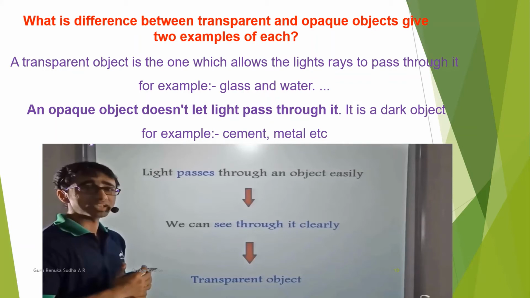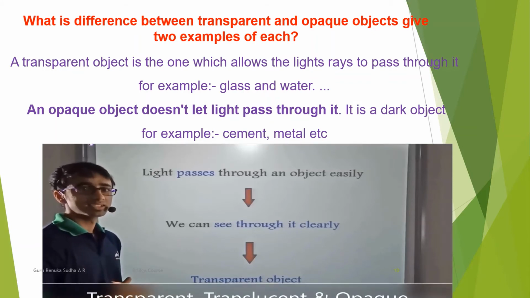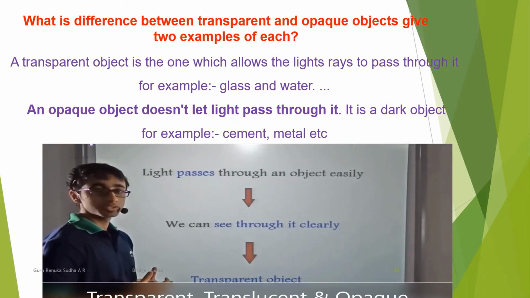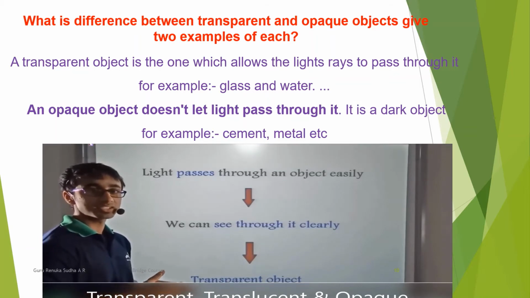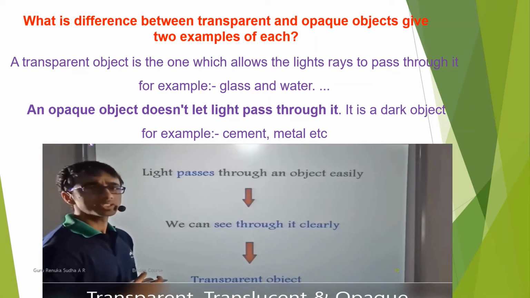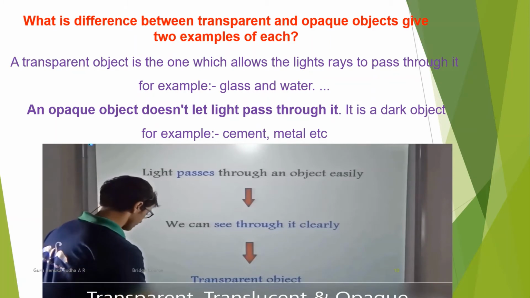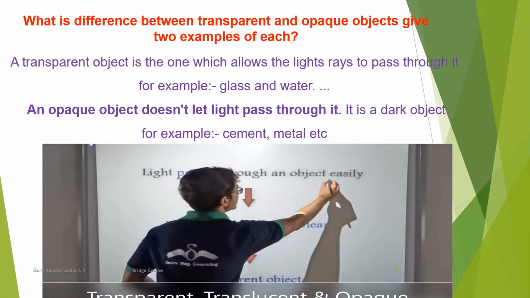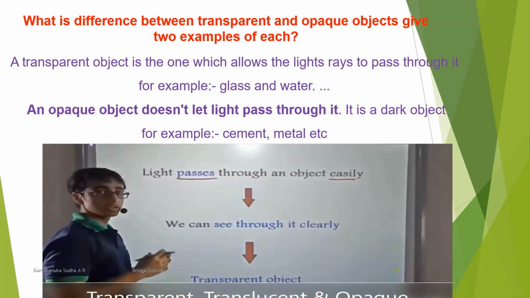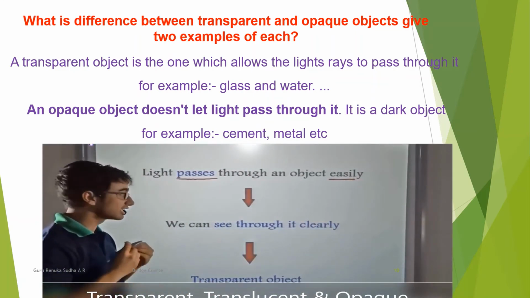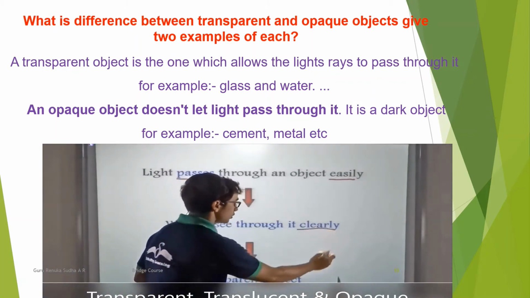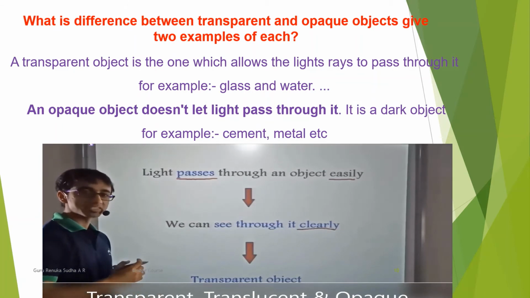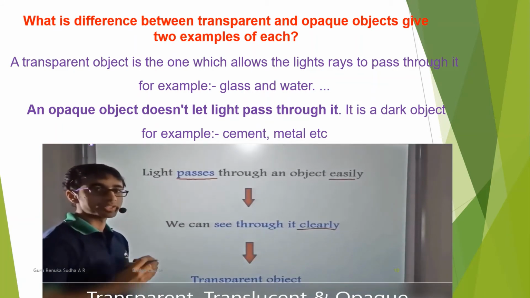And also, there is a substance which is called translucent. Let us see that. That is why the man and the woman could not see the presence of the glass in between them. So what do you think such objects are called? Objects through which light passes very easily, and through which we can see clearly, are known as transparent objects. So in the previous example, glass was a transparent object.